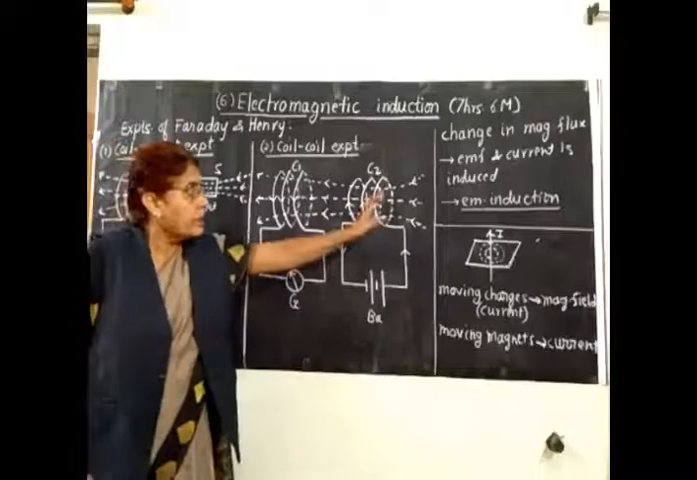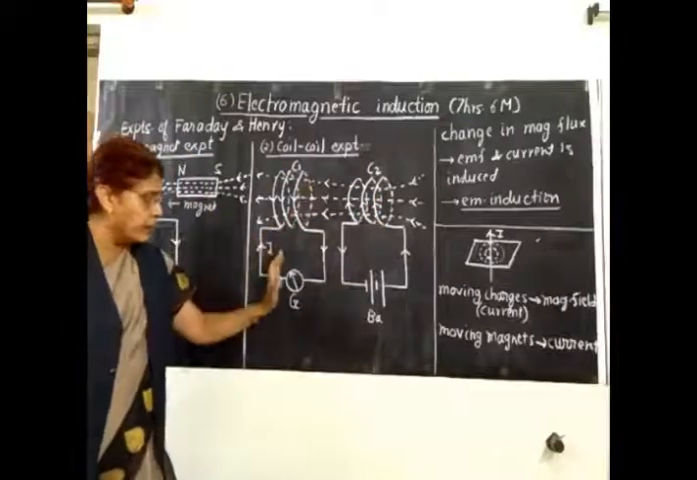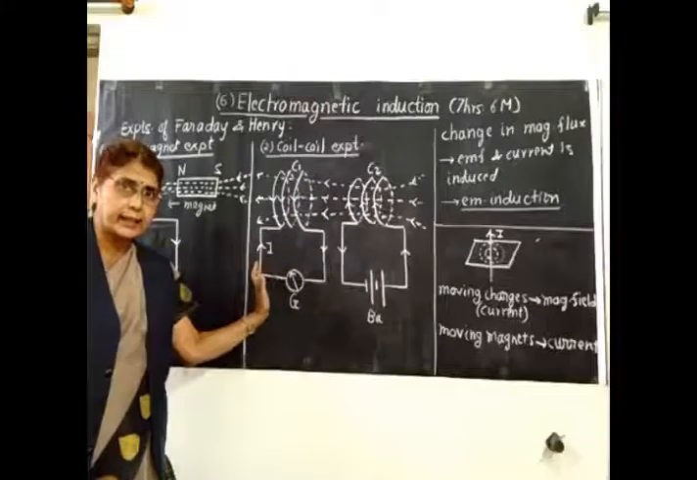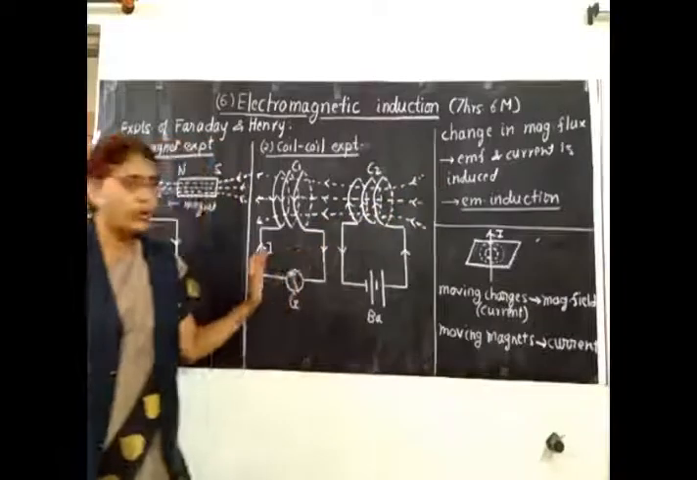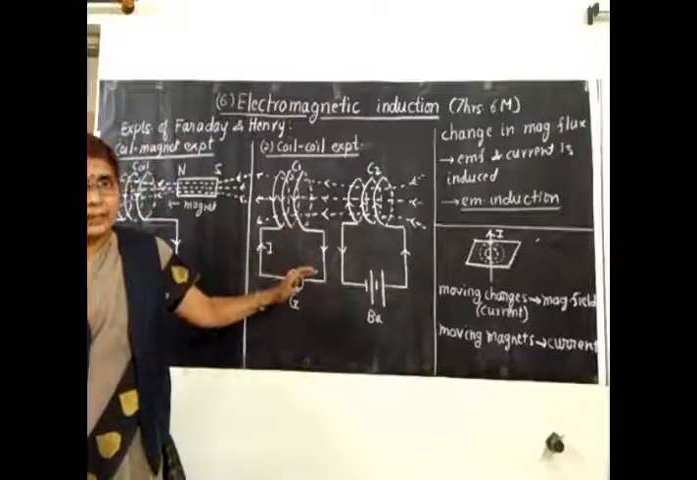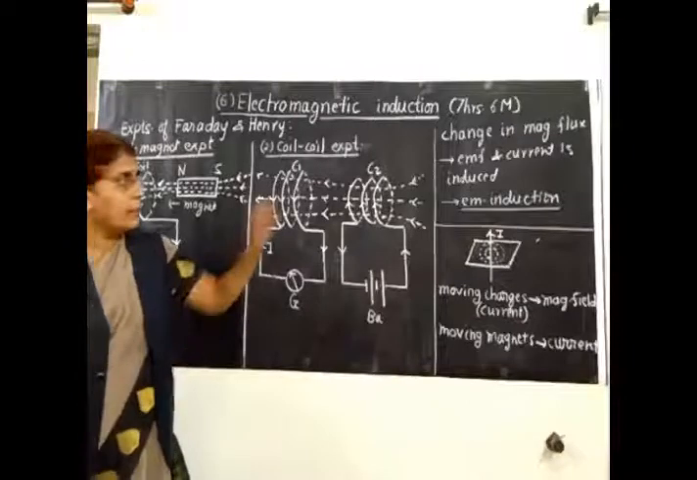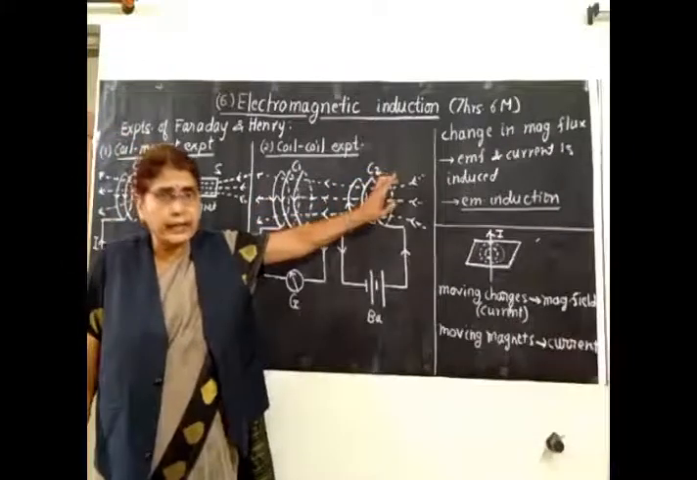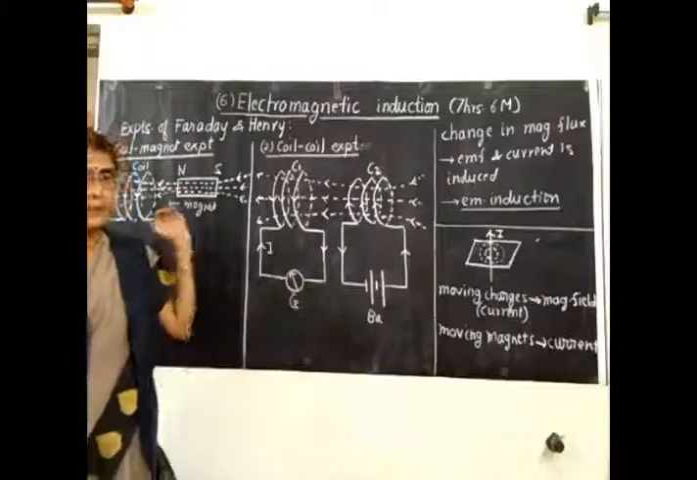Now, when the coil C2 is taken towards C1, then the galvanometer shows deflection on one side. And if the coil C2 is taken away from C1, then the galvanometer shows deflection on the other side. The meaning is current is induced in the coil C1 because of the motion of coil C2. If the coil is moved faster, then deflection will be more, as in the previous case.